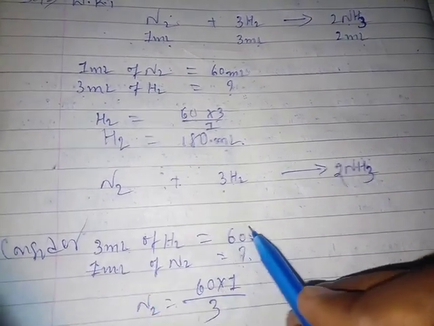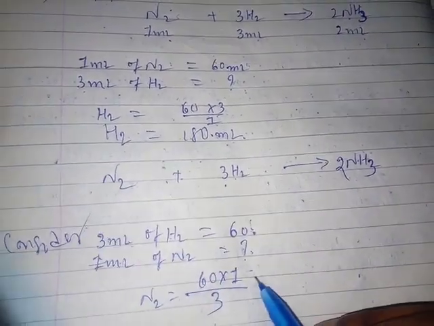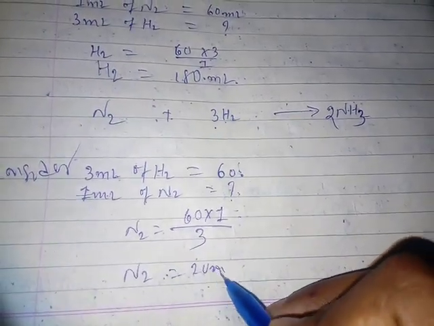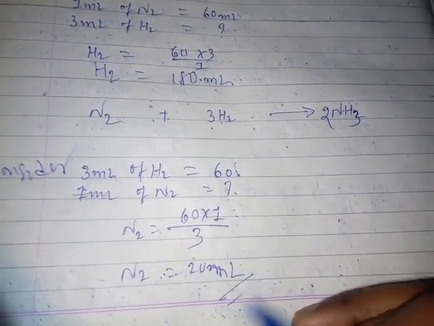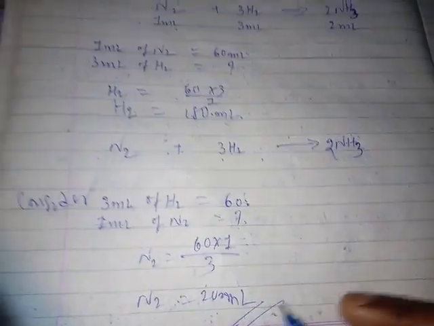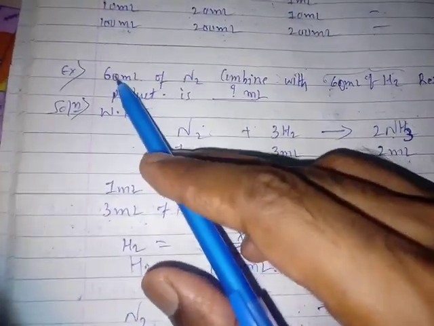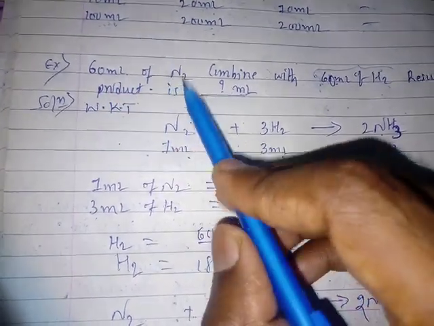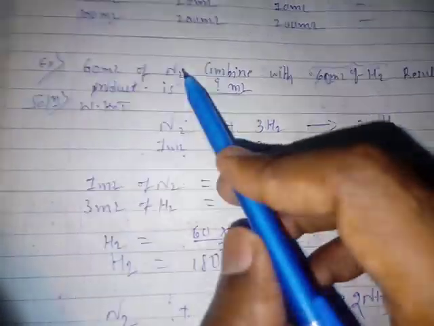Then 1 into 60 divided by 3, ml gets cancelled. Nitrogen required is 20 ml, students, right? Nitrogen required is 20 ml. Do we have 20 ml or not? Let's check. Oh yes, we have. We have 60 ml. We have enough nitrogen here.